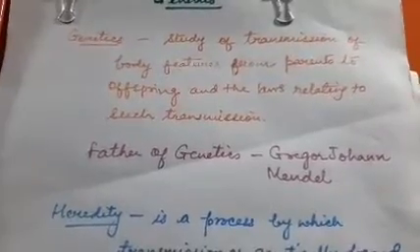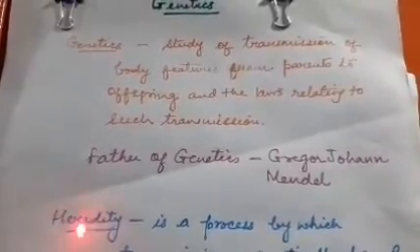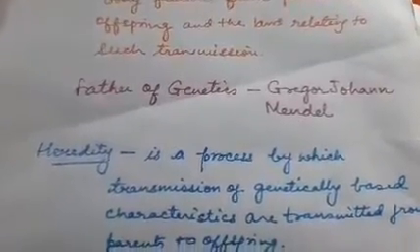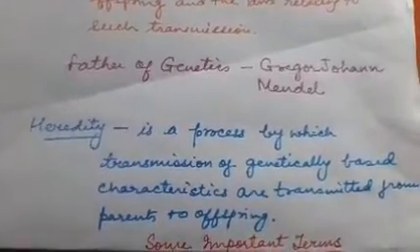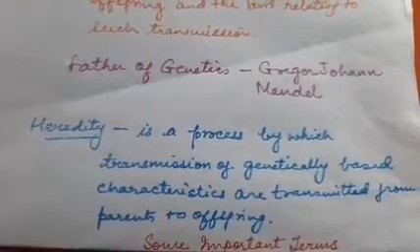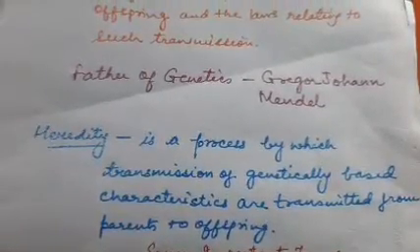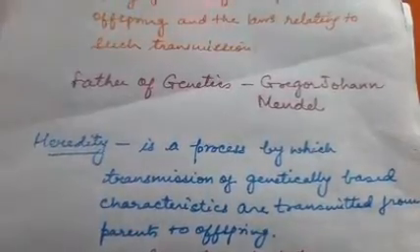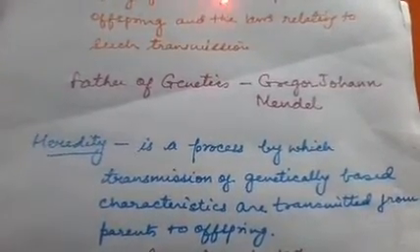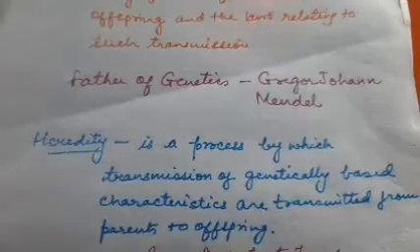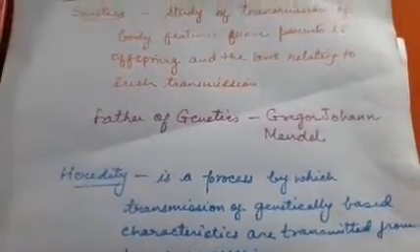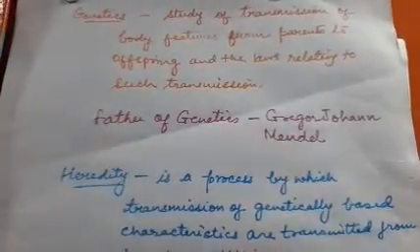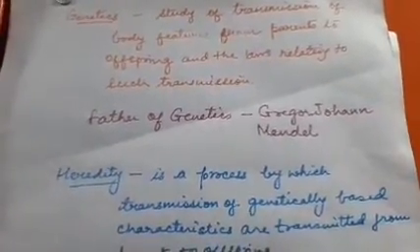Now we come to another term, heredity. What is heredity? Heredity is the process by which genetically based characters are transmitted from parents to offspring. So what does that mean? Genetics is the branch that deals with the study of how the transmission takes place, whereas heredity is the process by which the transmission occurs.